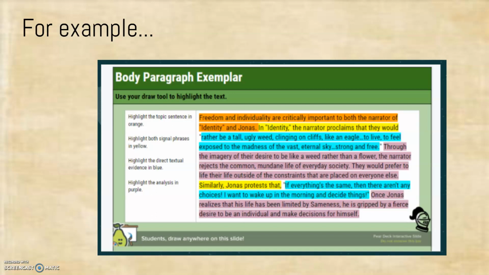Similarly, Jonas protests that, if everything's the same, then there aren't any choices. I want to wake up in the morning and decide things. Once Jonas realizes that his life has been limited by sameness, he's gripped by a fierce desire to be an individual and make decisions for himself.